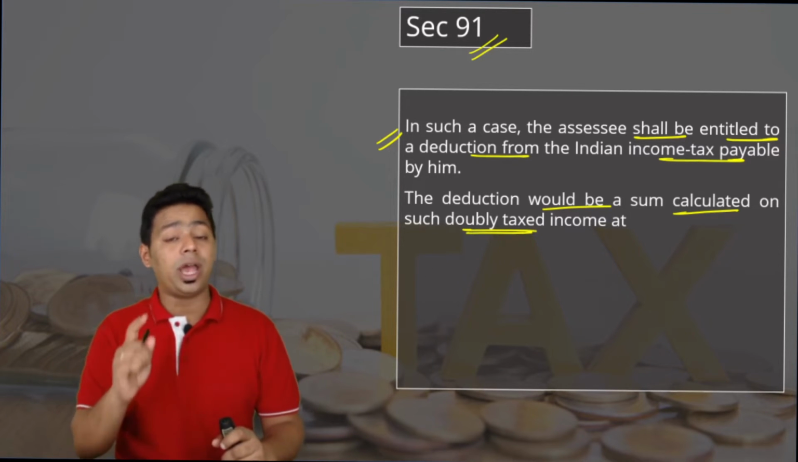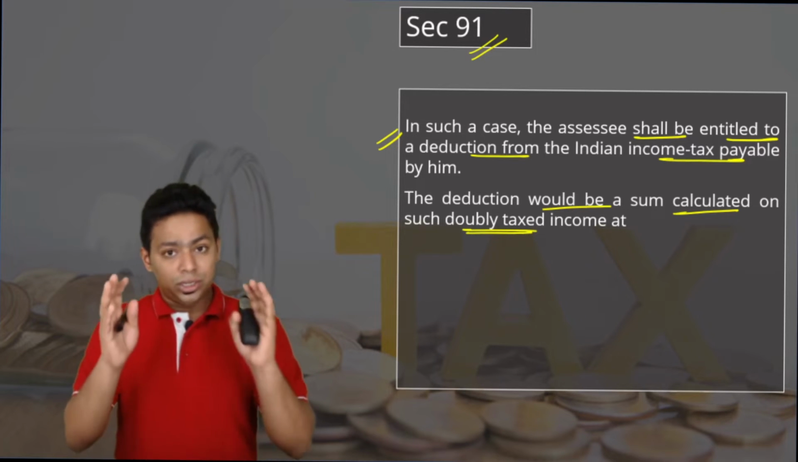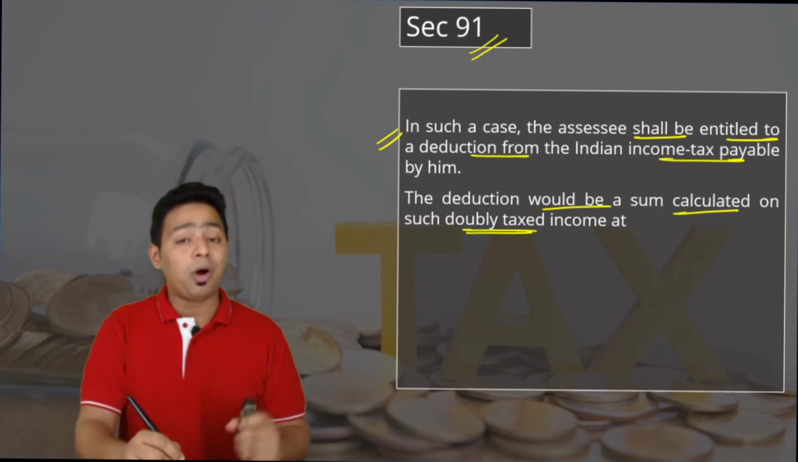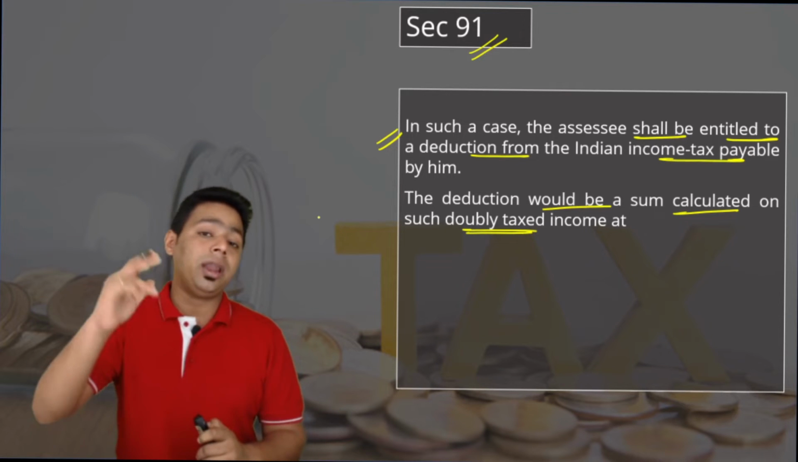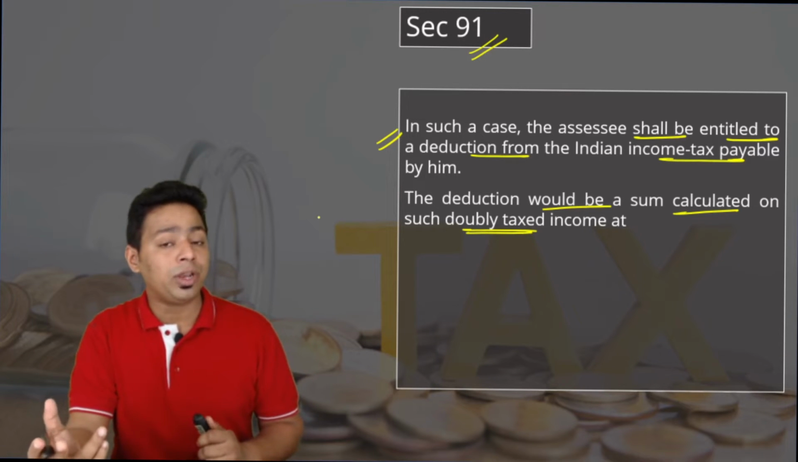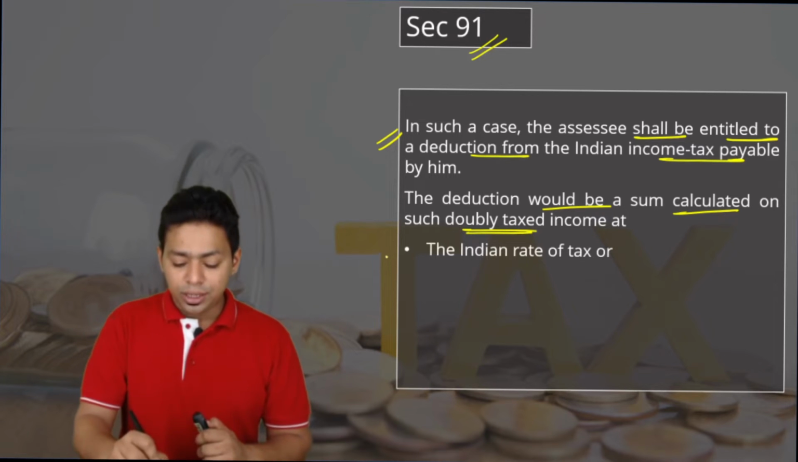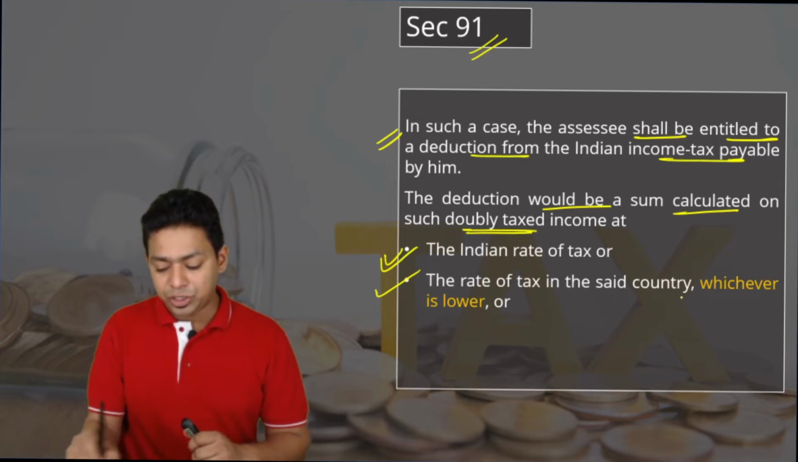Doubly taxed income, as I have told you earlier also: the nature or source of income will be common in India and outside India, but the amount may not be the same, because in India the computational mechanism is different and outside India the computational mechanism of income can be different. We will discuss that in the practical questions. Indian tax rates or the rate of tax in the foreign country, whichever is lower.